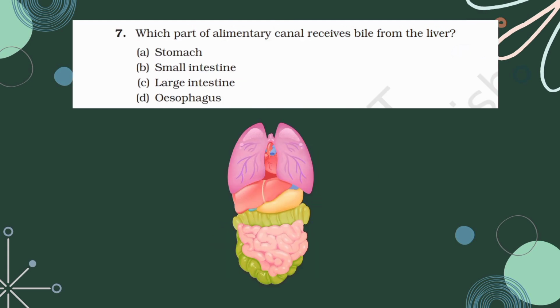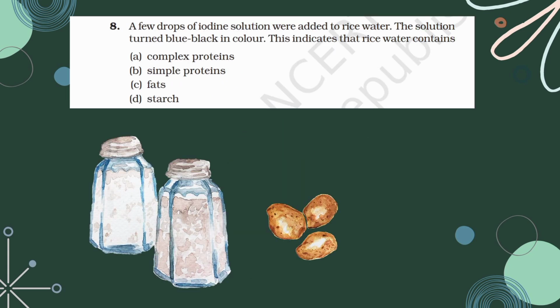The seventh question. Which part of the alimentary canal receives bile from the liver? We need to know that bile is secreted by the liver and it is concentrated at the gallbladder. Then from here, the bile moves on into the small intestine. So the organ which receives the bile from the liver is the small intestine. Along with pancreatic juice, bile moves through the common hepatopancreatic duct into the small intestine. Let us move on to the next question.